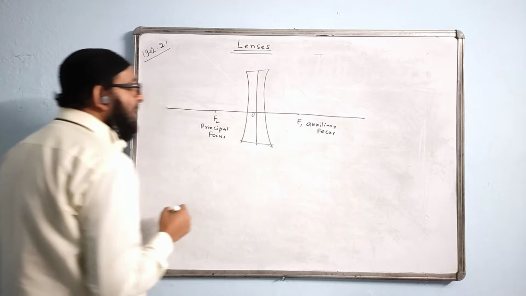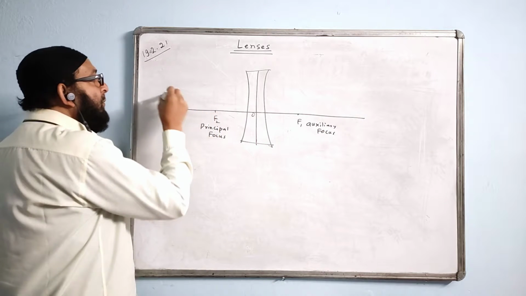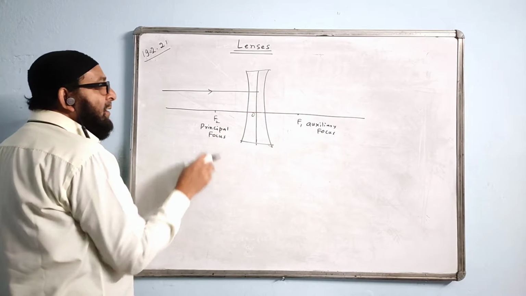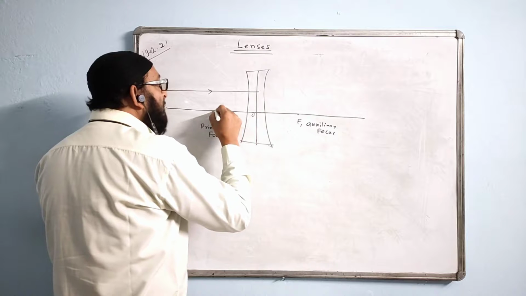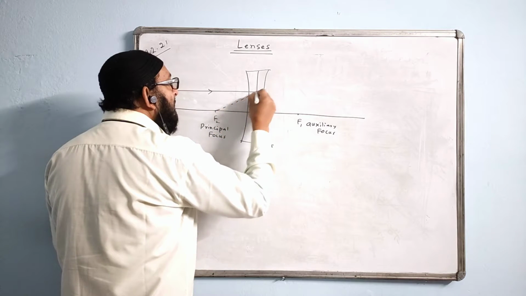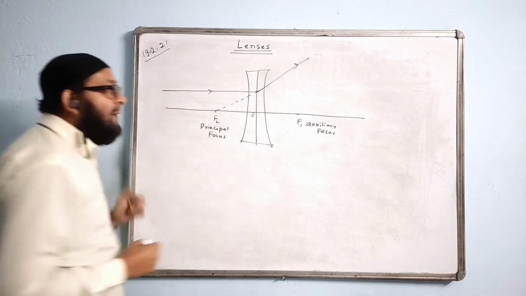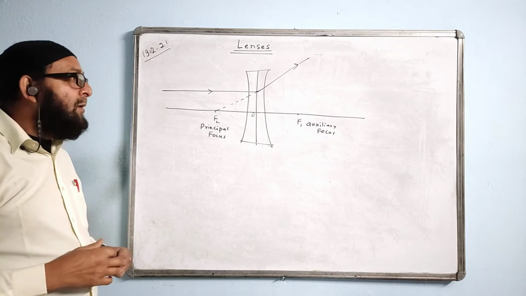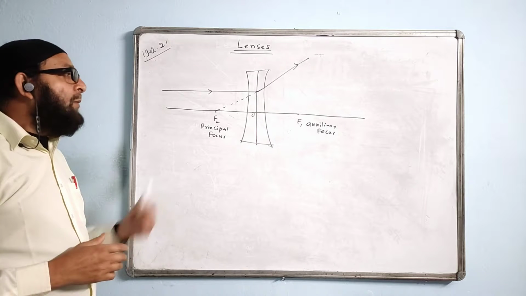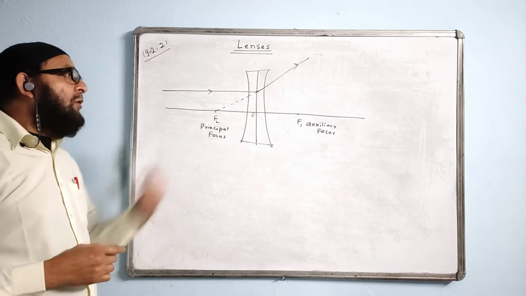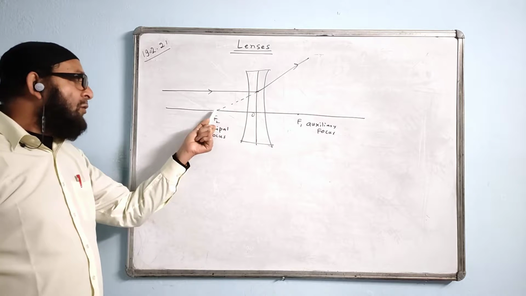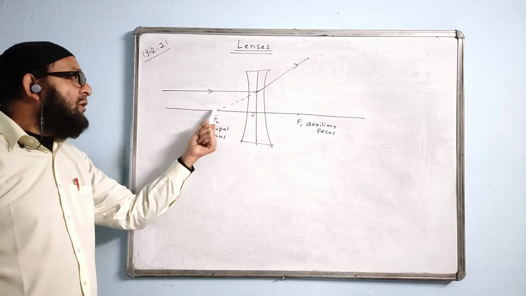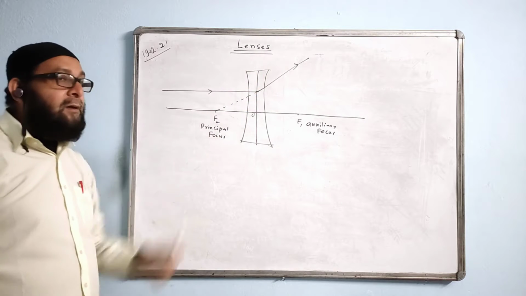What is the property of principal focus? An incident ray parallel to the principal axis will be appearing to pass through F2. From here, use dotted line here, and then this ray will go straight like this, appearing to pass through F2. Alright? So this is the property of principal focus of concave lens. This is called principal focus or the main focus. That is, the focus of concave lens is virtual, dotted line, diverging.